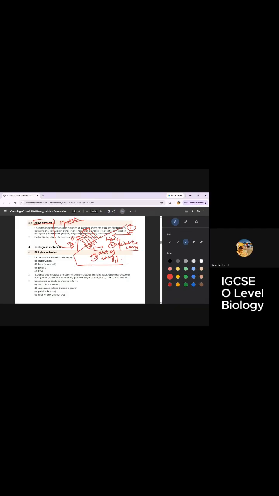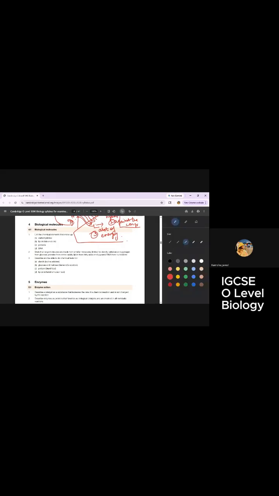Now let's move forward to the fourth topic, that is biological molecules. We are going to study what biological molecules are made up of, like carbohydrates, lipids, proteins, and DNA. What is carbohydrate made up of? It is made up of carbon, hydrogen, and oxygen. Same way, lipids are made up of carbon, hydrogen, oxygen. Proteins are made of what? DNA is made up of what? I'm not going into the detail as it might confuse you.